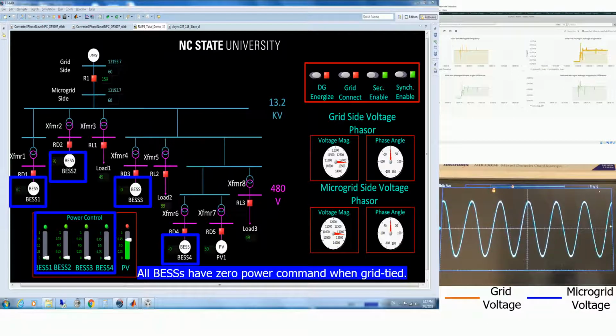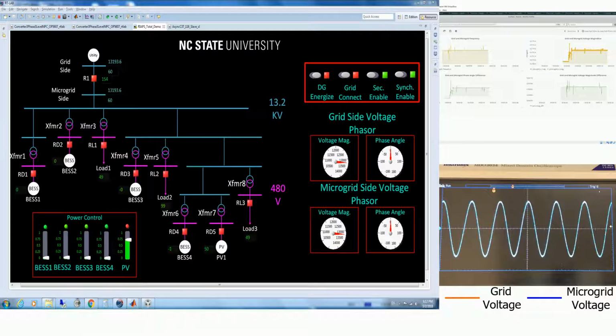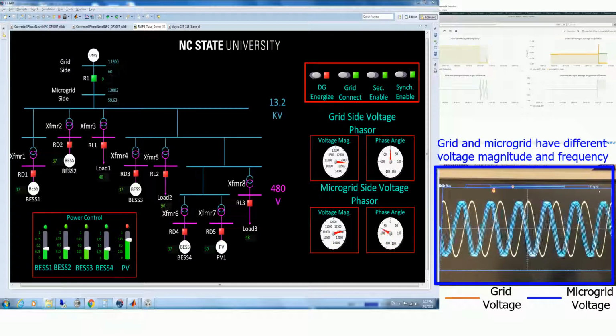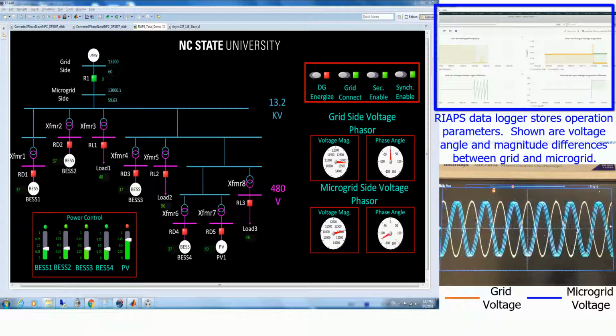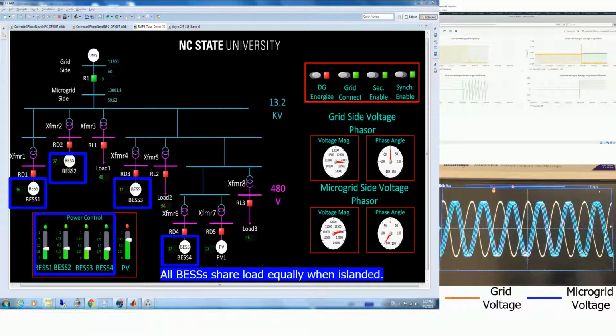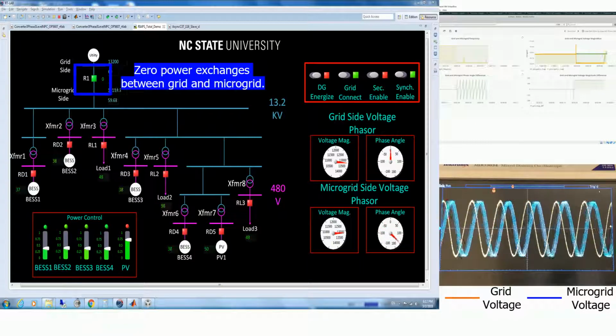All the power electronics interface battery energy storage systems have 0 power command in the grid tied mode. The output of the PV inverter can be manually set to simulate different solar radiation conditions. Now we open the relay to disconnect the microgrid from the grid. In islanded mode, the microgrid has a different voltage magnitude and phase angle from the grid. The voltage waveforms are shifted from each other. All operation parameters are stored in the RIAPS data logger. Now the loads in the microgrid are supplied by the distributed generations equally. The power exchange between the microgrid and grid is 0.